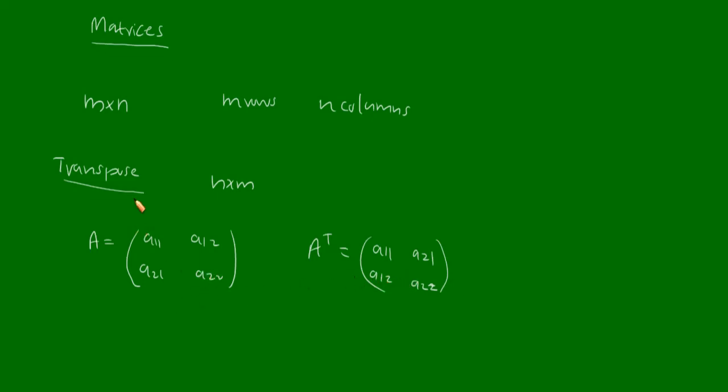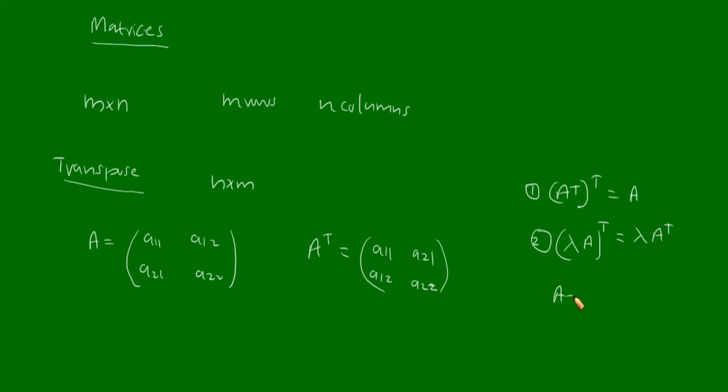Now, what are the properties of transpose? The first property is A transpose whole transpose is equal to A. Second property, if you have lambda, a scalar quantity, a number, then lambda A whole transpose will be equal to lambda into A transpose.